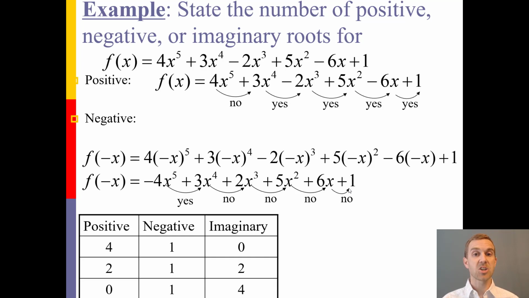So now we work on creating a chart to help us understand this. If we start with our greatest situation here, we'd have 4 positive roots, 1 negative root, and since the index is 5, that would mean there are 0 imaginary roots. Now that's not the only possibility. So I want to decrease my options of positives by 2. The negatives I can't decrease anymore because I'm already at 1. So it will be 1 negative root within this polynomial. So if I go to 2 positive roots, there'd be 1 negative. Well, I still have to add up to 5. That would mean that there'd have to be 2 imaginary roots.